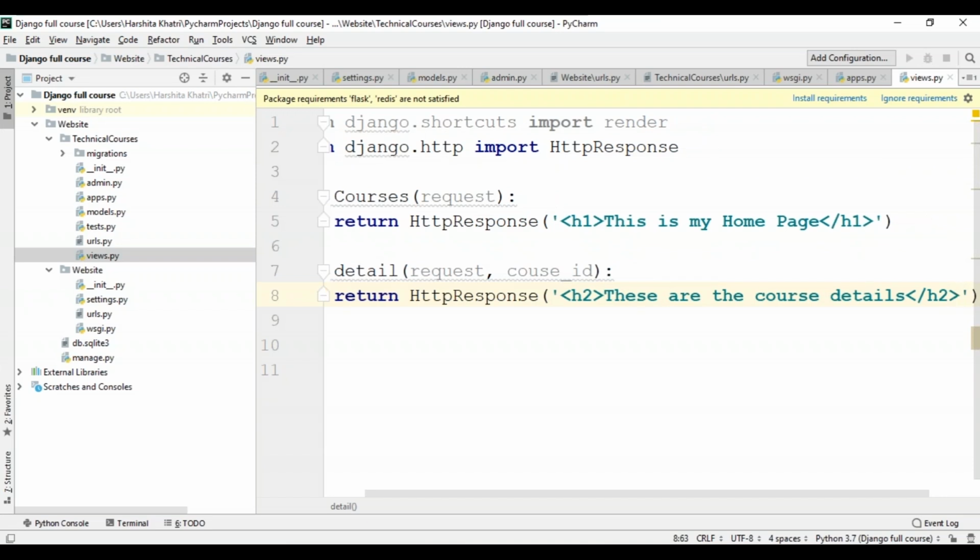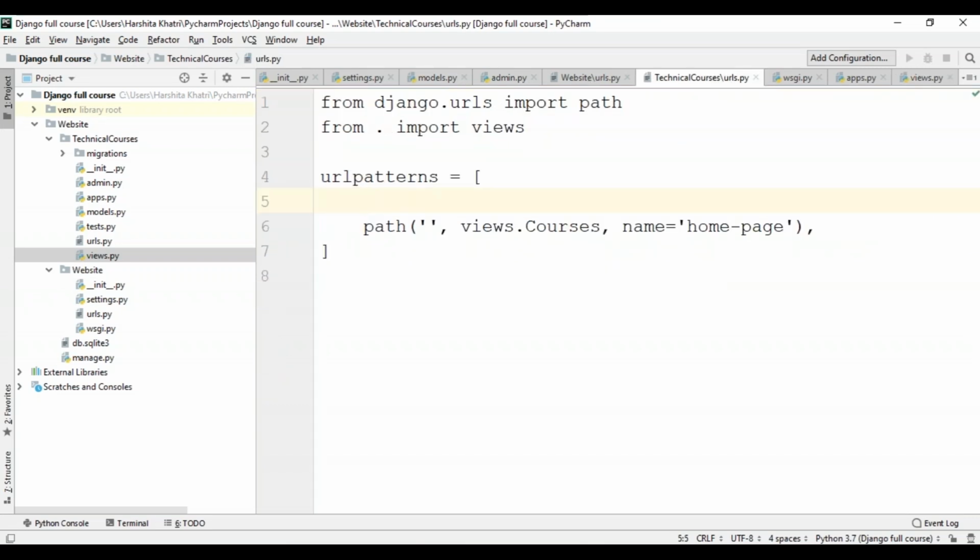I'll save this. Now I'll have to go to the urls.py file of my app, and within this, I'll include the path for my details page. So I'll write path, and over here, I'll specify that int should be the course ID, which I specified earlier. I'll have to end this with a slash.